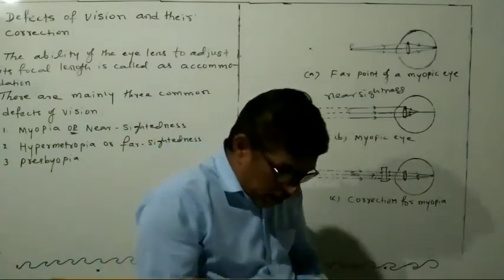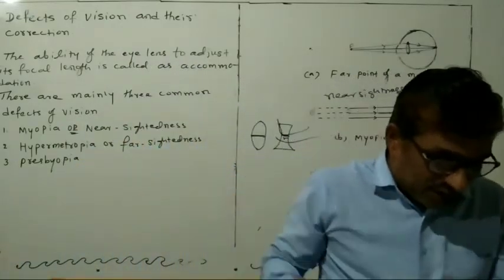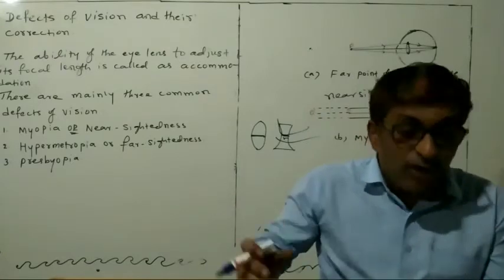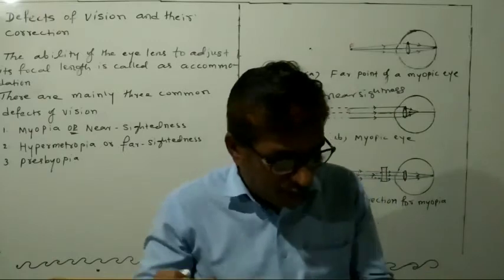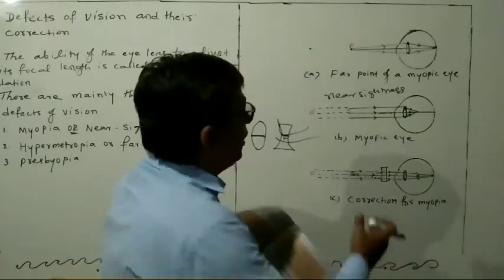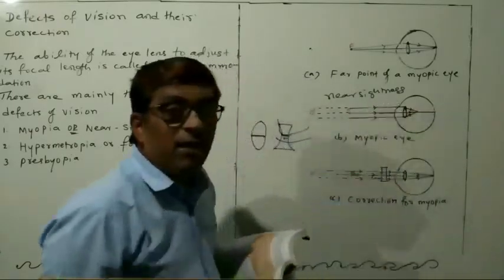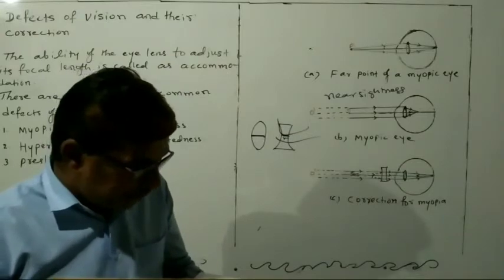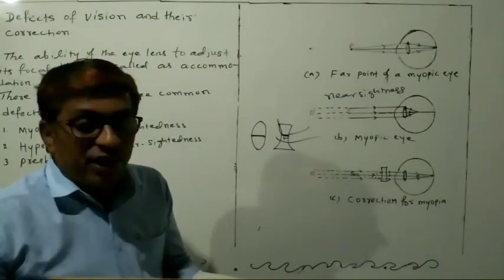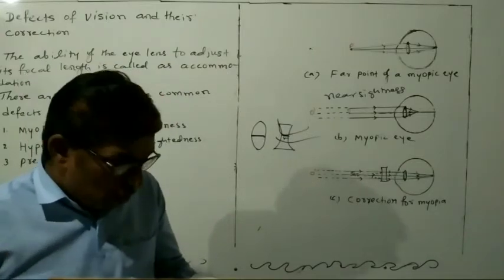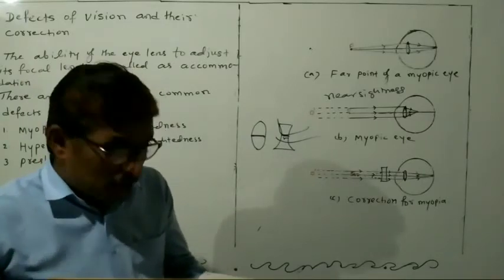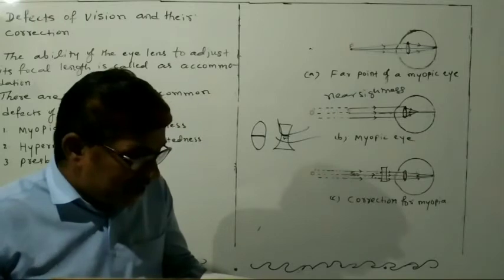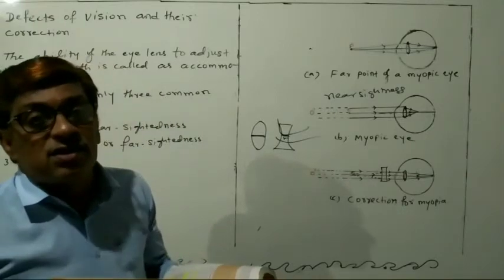So dear students, now we'll see how this defect may arise. In myopic eye, the image of the distant object is formed in front of the retina, and not at the retina. So this defect may arise due to excessive curvature of the eye lens.